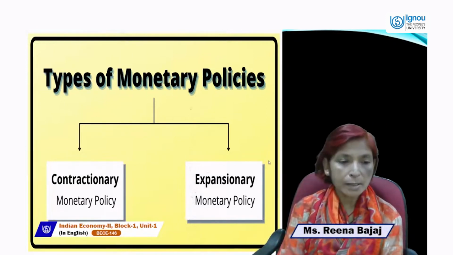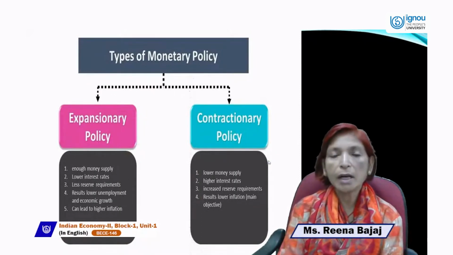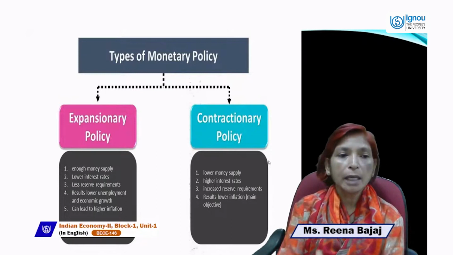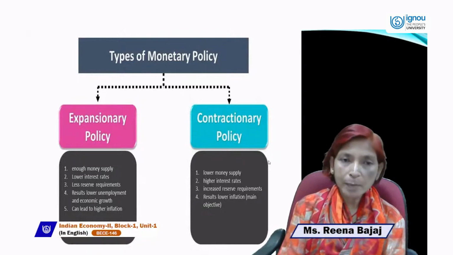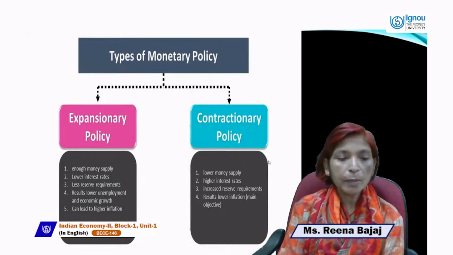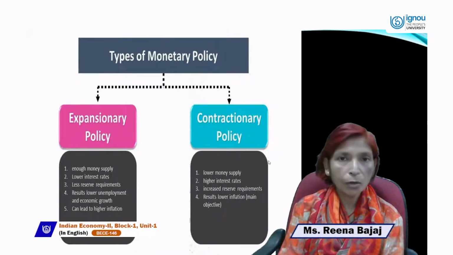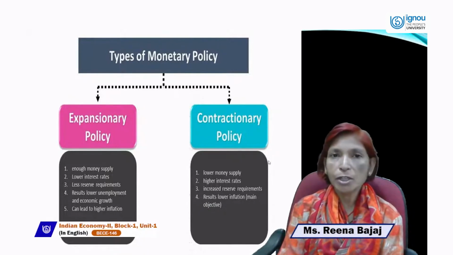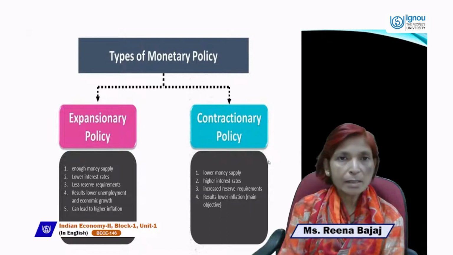Next is expansionary monetary policy, and under contractionary monetary policy, how RBI can increase or decrease the money supply. In the case of expansionary monetary policy, RBI provides enough money supply in the country and lowers the rate of interest so that loans become cheaper and the public can easily take loans from commercial banks. In this case, production will rise, employment will rise, income will rise, and the economy will reach a situation of boom. Next is less reserve requirements.